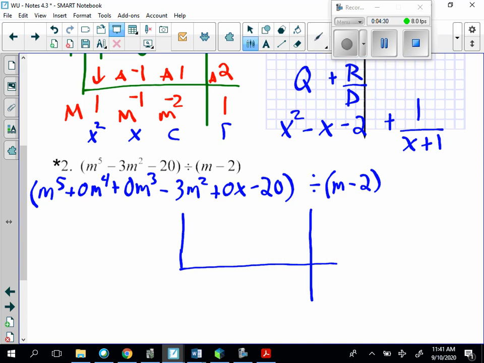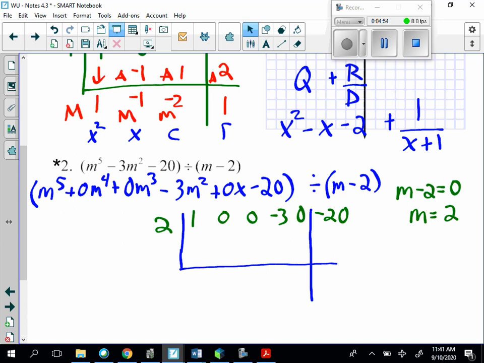So we are going to invert the division bar. We're going to write in the coefficients. That's 1m to the 5th, that's 0m to the 4th, 0m to the 3rd, minus 3m squared, and then 0m, and then minus 20. Now m minus 2 equals 0 implies we're testing 2 to be a 0. So we'll put 2 on the outside.